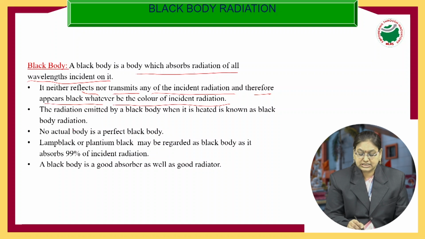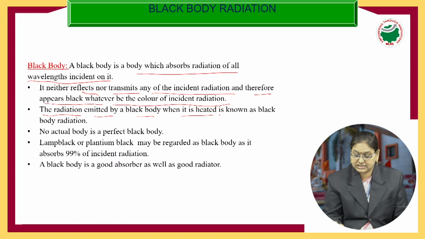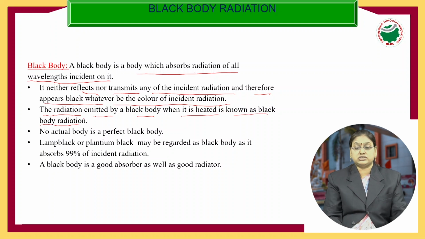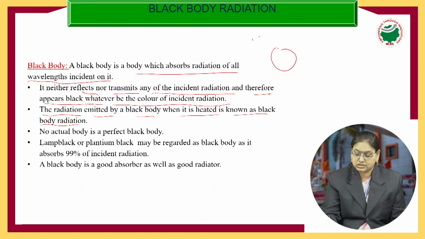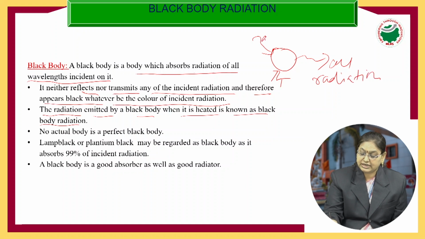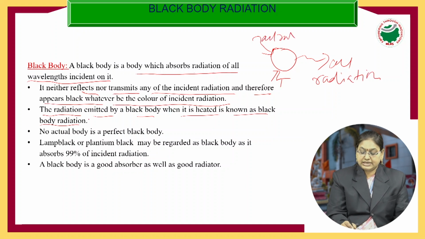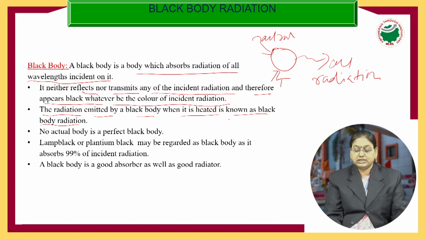Now, we will define what black body radiation is. The radiation emitted by a black body when it is heated is known as black body radiation. Whenever radiation is falling on a black body, it is absorbing all the radiations. Similarly, whenever you heat it by giving some temperature, it will emit all the radiations. It is absorbing all the radiations and it will emit all the radiations.